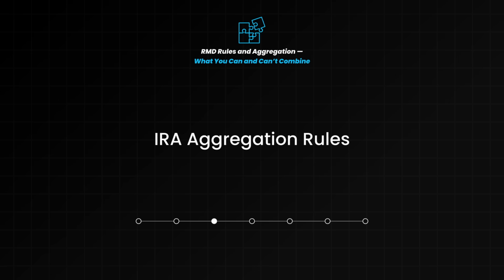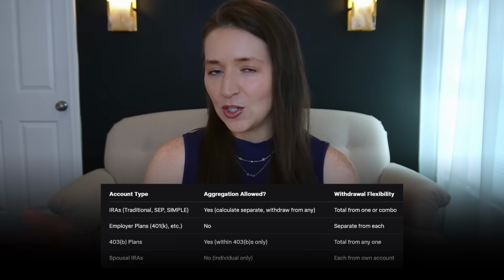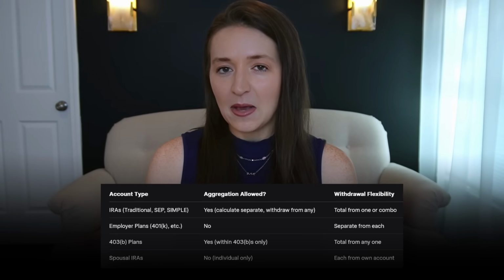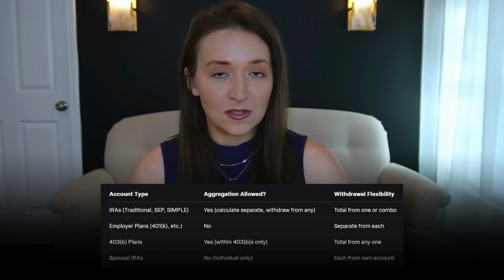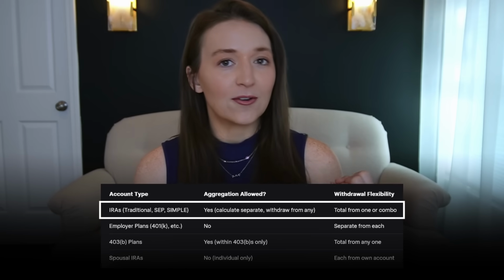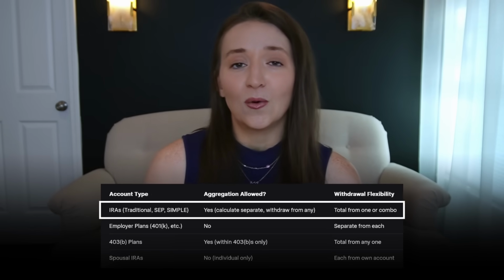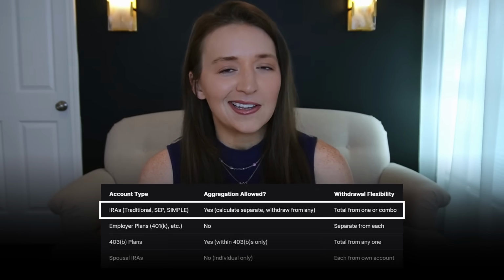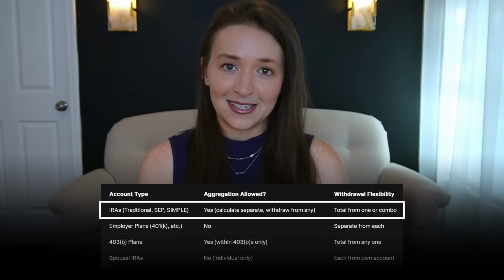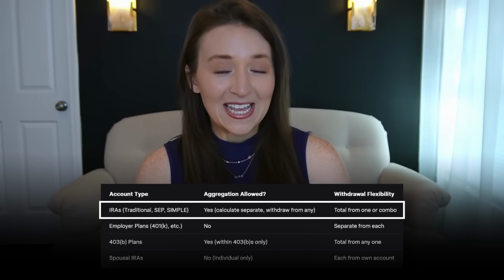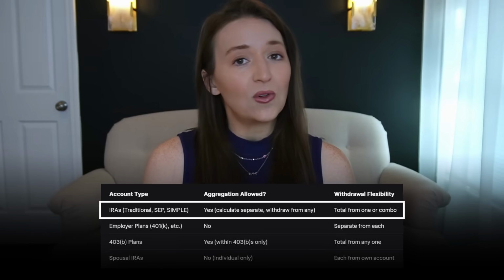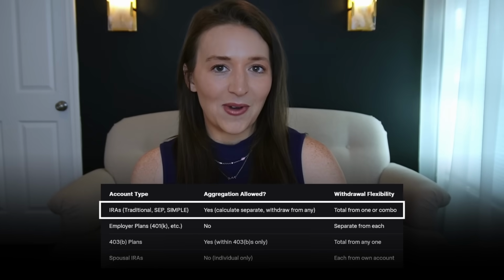IRA aggregation rules. Here's a common situation so many people find themselves in. They end up with multiple IRA accounts, and no matter the type, whether they are traditional, SIMPLE, or SEP, this is where things can get a little bit tricky and where mistakes can happen. The first step here is that you must calculate the individual RMD for each account you have.